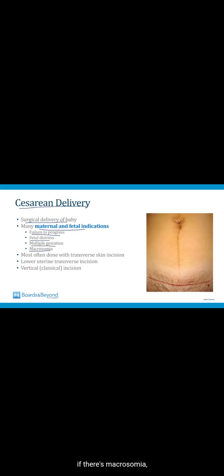And then if the baby is very large, in other words, if there's macrosomia, sometimes the baby cannot be delivered vaginally and a cesarean delivery is required. Usually cesarean deliveries are done with a transverse skin incision. That's what's shown on the slide here in this picture. And then once you make the skin incision, you have to make an incision in the uterus in order to get the baby out. And ideally, this is done through what's known as a lower uterine transverse incision.